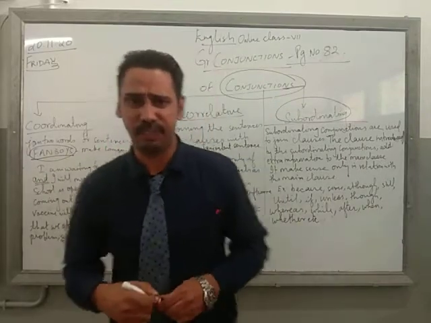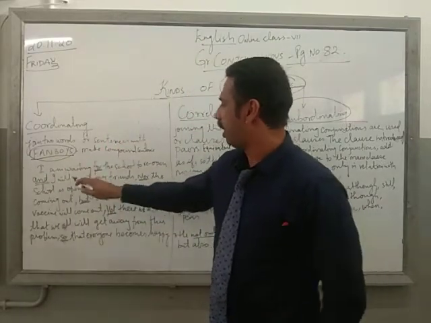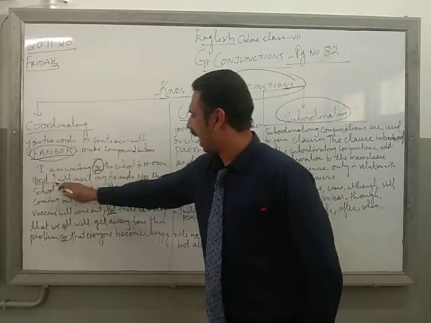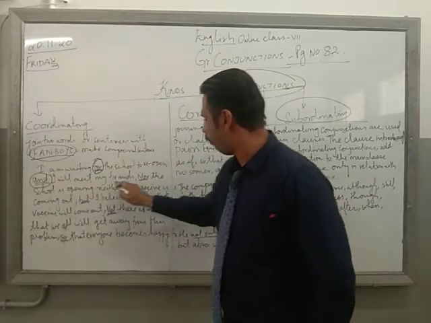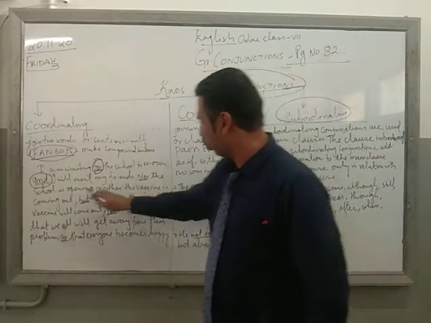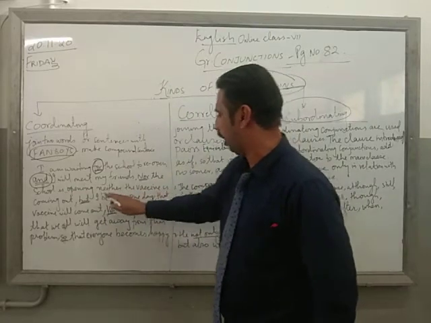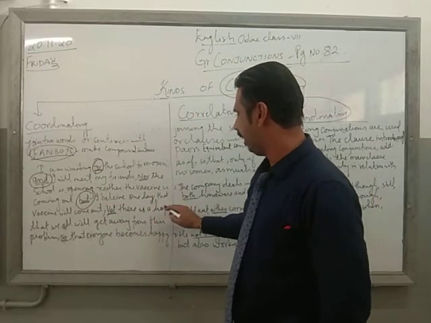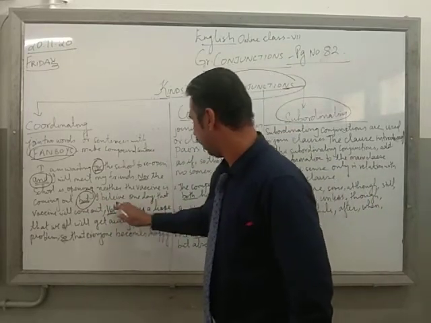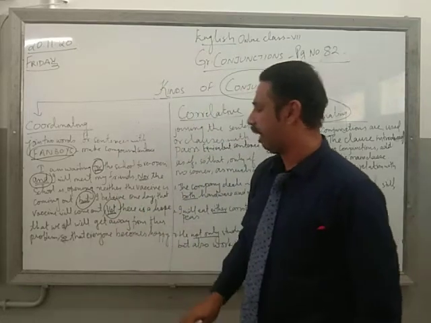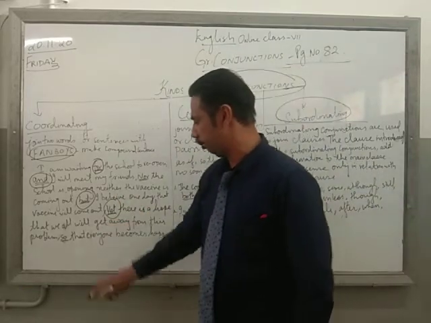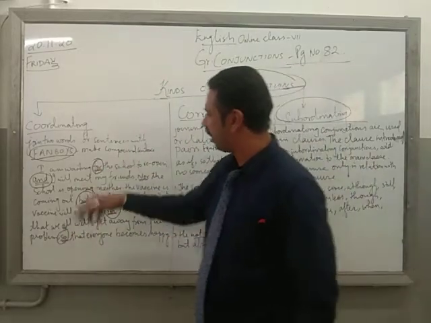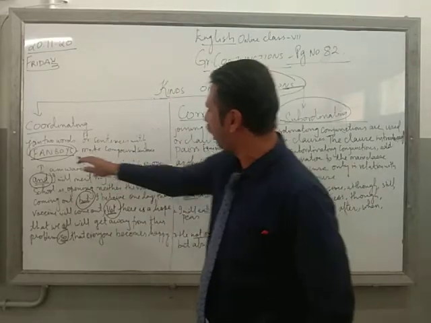So here we have examples. I am waiting for the school to reopen and I will meet my friends. Neither is the school opening, nor is a vaccine coming out. But I believe one day that vaccine will come out, yet there is hope and we all will get away from this problem so that everyone becomes happy. So these are the words where I have joined the sentences with the FANBOYS.